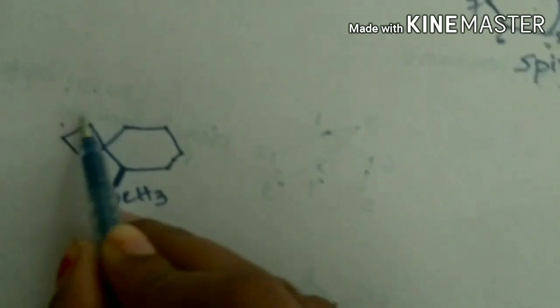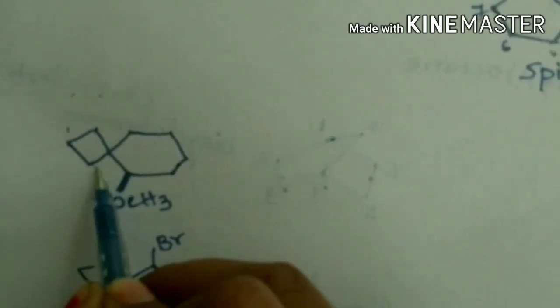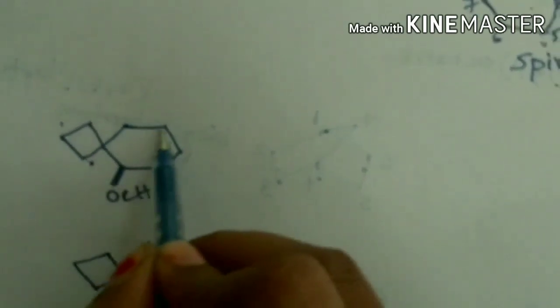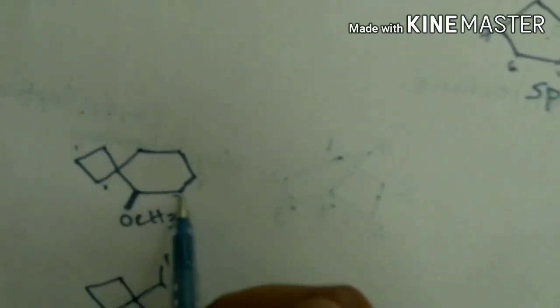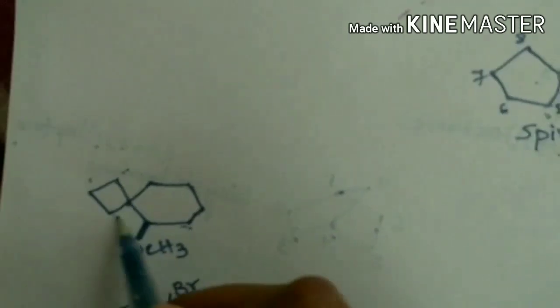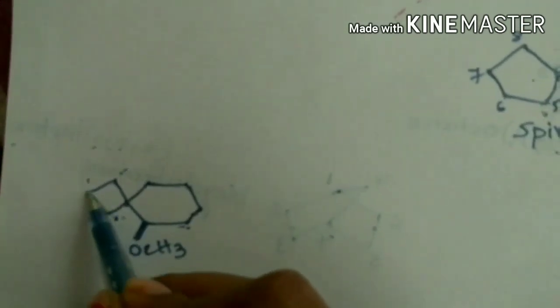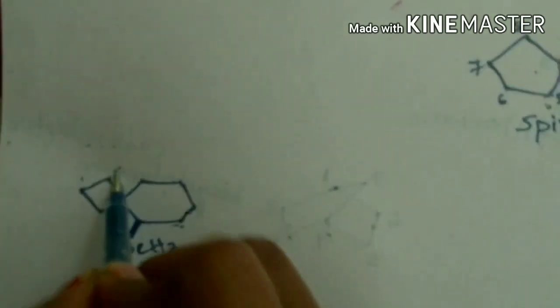Coming to this compound, this is the smallest chain with 3 carbons, and this is the largest chain with 5 carbons. Here this is the quaternary carbon, right? We have to start numbering from this small carbon chain.